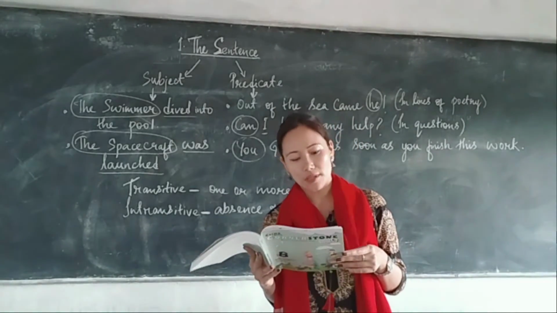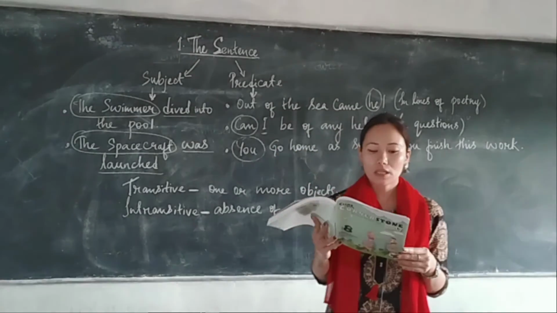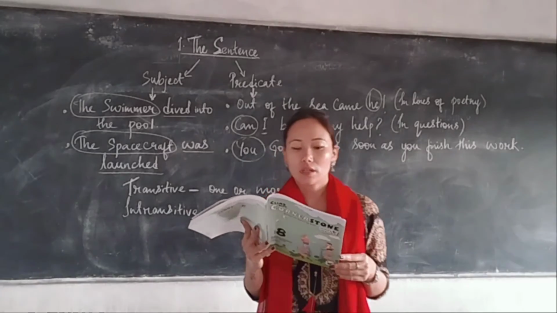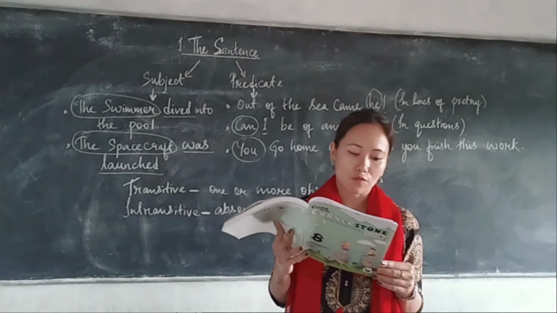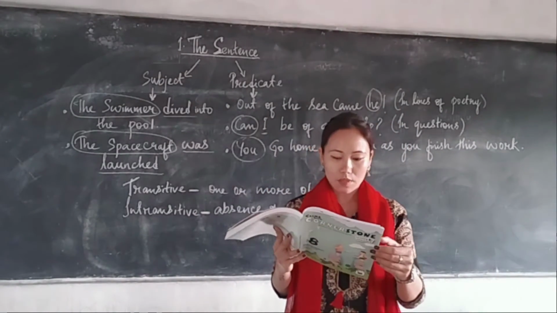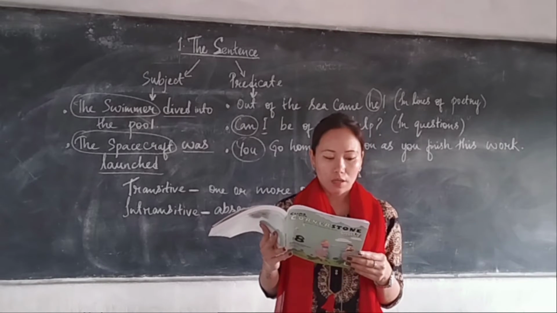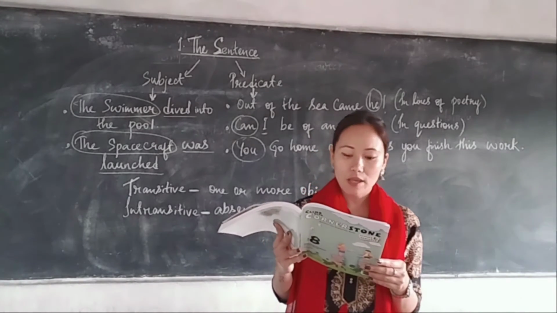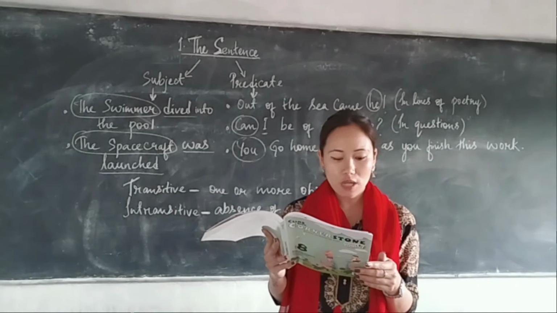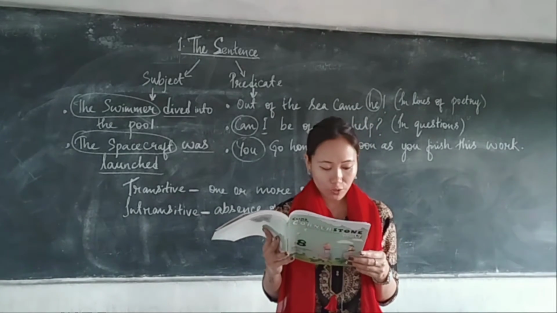It is intransitive. The person or thing that receives the action of the verb is called the object of the verb. There are some examples given here. In the above sentences, the verb has only one object, the direct object, which we identify by asking the question who or what after the verb.